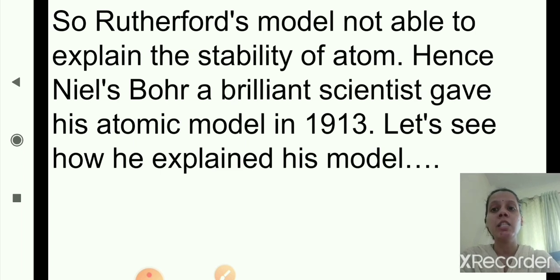Hence Niels Bohr, a brilliant scientist, gave his atomic model in 1913, because Rutherford's model was not able to explain the stability of the atom. Let's see how he explained his model. Now we'll start with the Niels Bohr atomic model.